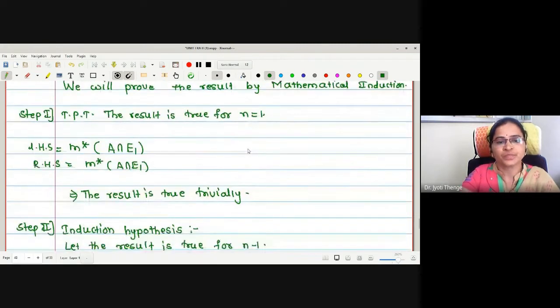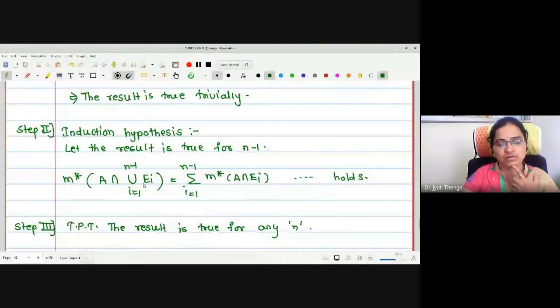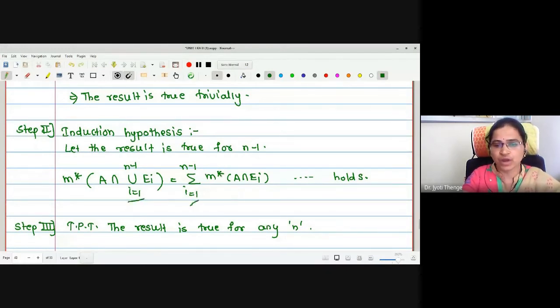In the statement, the union on the left runs from 1 to n, while here it runs from 1 to n minus 1, and the right side also runs from 1 to n minus 1. So which term do we have to add so that it becomes the summation running from 1 to n? E_n is the term that should be added.